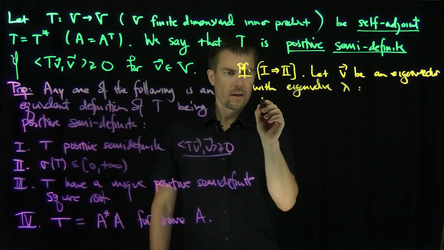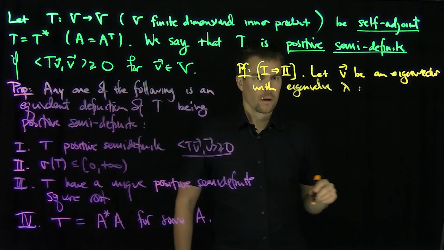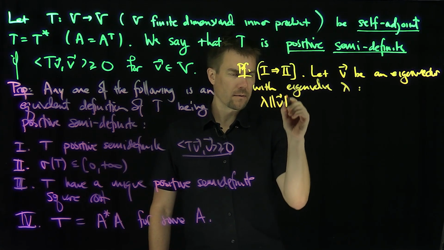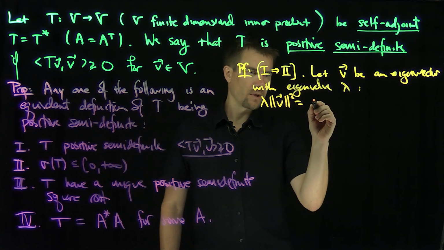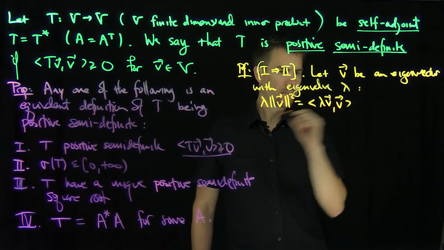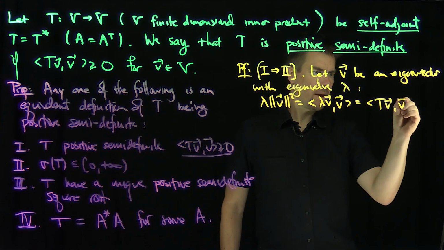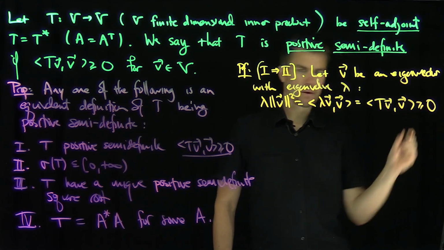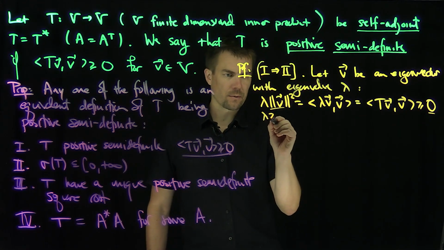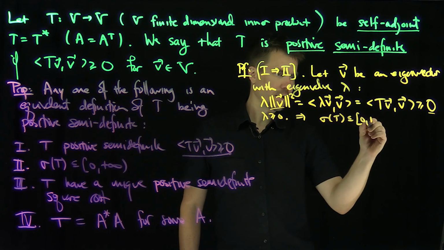Then lambda times the length of V squared is just going to be lambda V with V. Of course, lambda V is just going to be TV, so this is going to be TV with V, right? And by assumption, we know that's greater than or equal to 0. Now, of course, the norm squared is greater than or equal to 0, and this is greater than or equal to 0, so lambda is greater than or equal to 0, okay? And that implies that sigma of T is contained over here.